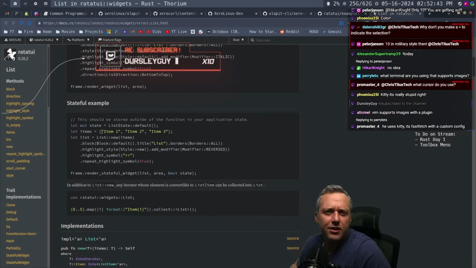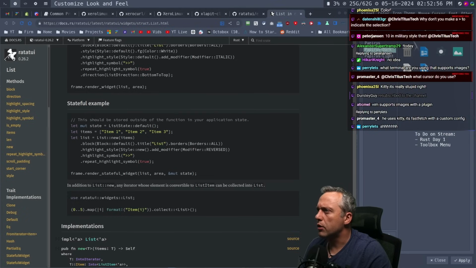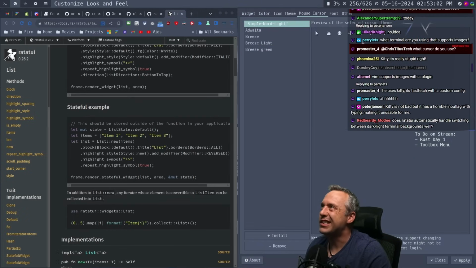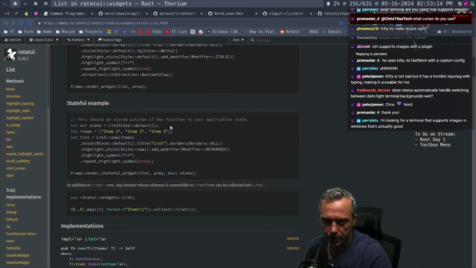All right. Dursley, thanks for the sub, man. What cursor do you use? I believe this is Nord. What is it? What is this? Cursor. Simple Nord Light is the cursor I use. Yeah, I absolutely adore it.